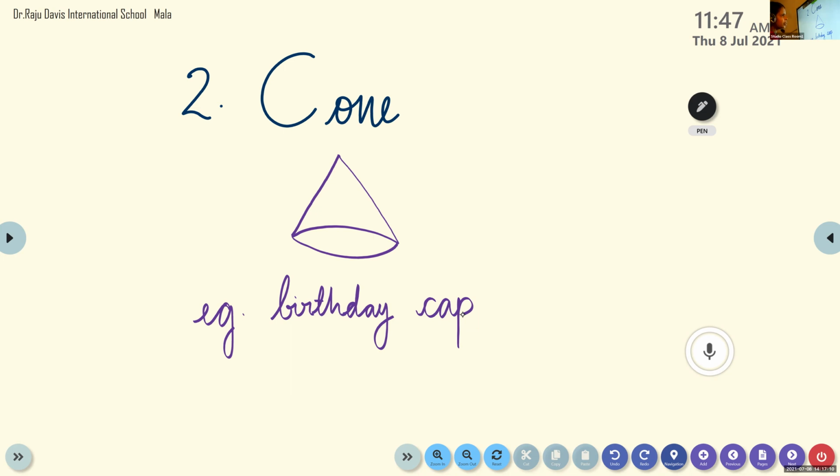Giovannia, you have completed? Yes. So let us write one more example. Ice cream cone. I-C-E. Ice cream. C-R-E-A-M. Ice cream cone. C-O-N-E. Cone. So birthday cap is an example. Ice cream cone is also an example for cone shape objects.